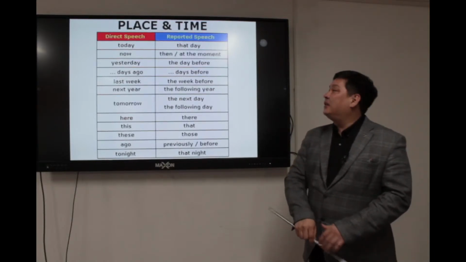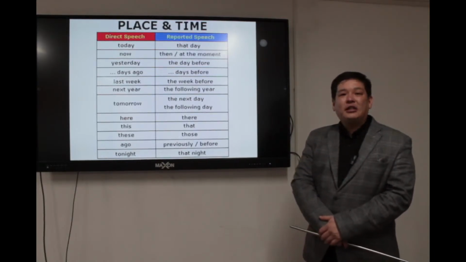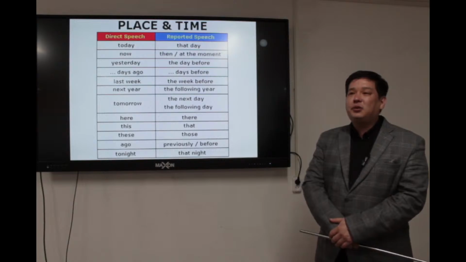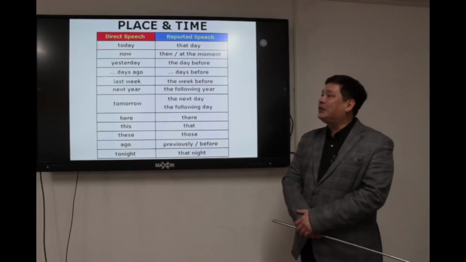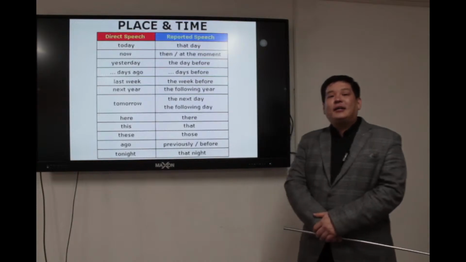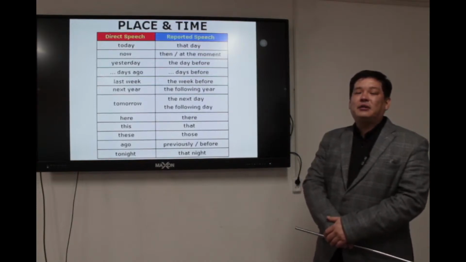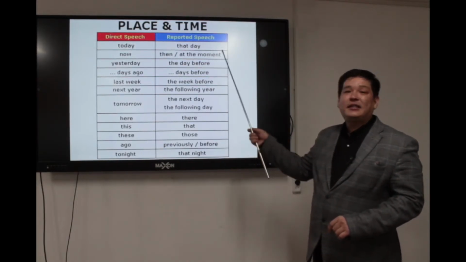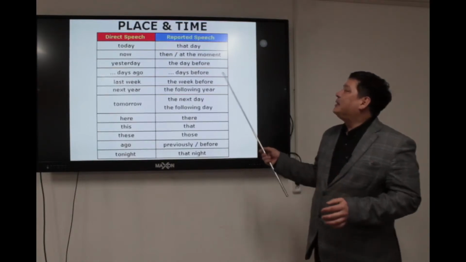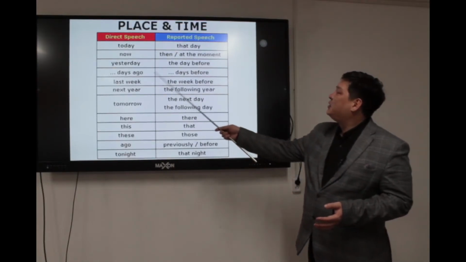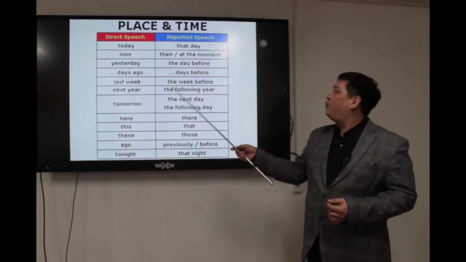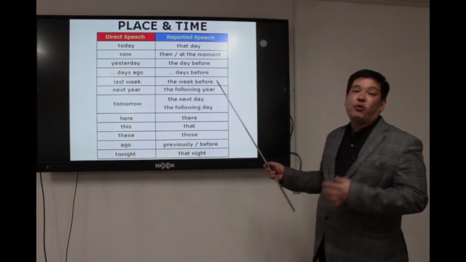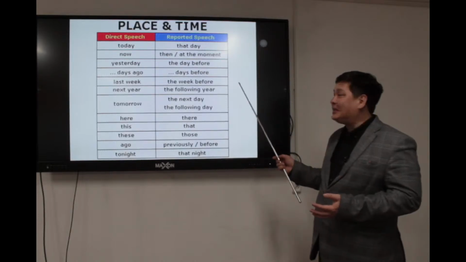Now you can see the last table for today, how to change place and time. In direct speech, for example, we usually use words like today, now, yesterday, days ago, last week. And when we report statements or questions, we have to use these words in reported speech: that day, then, at the moment, the day before. Days ago will be days before. Last week will be the week before or the previous week. The next year, the following year, or we can leave the next year.